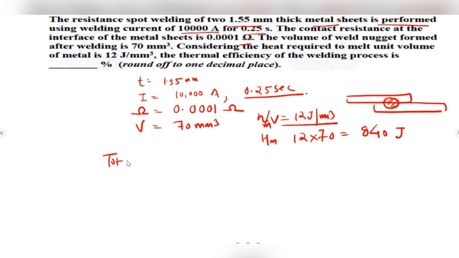Now total heat produced is I square R into time.